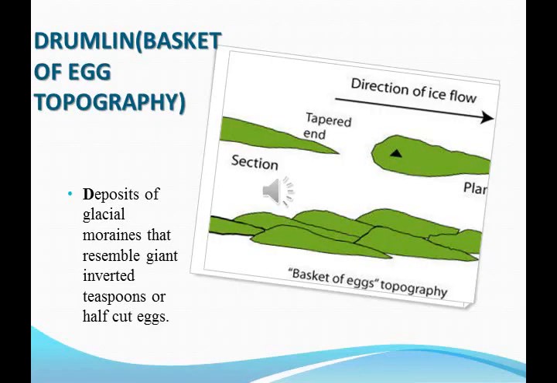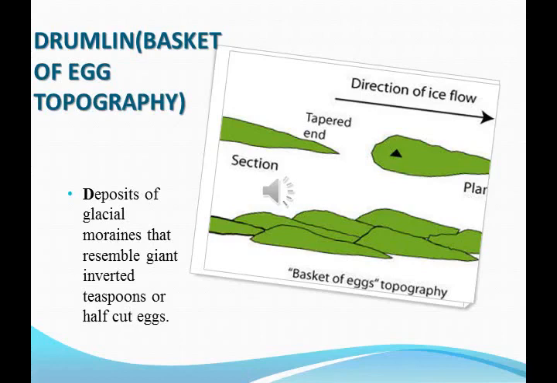Then drumlin. Drumlins are deposits of glacial moraines that resemble giant inverted teaspoons or a half cut egg. So look at this picture. You can find it looks like an egg, a half cut egg. So this is called drumlin. Drumlins are nothing but the deposits of glacial moraines. The materials deposited by glaciers, if they look like an inverted teaspoon or half cut egg, are called drumlin.